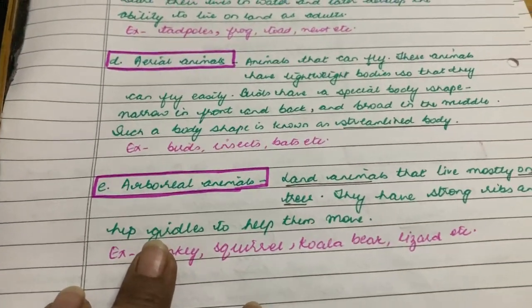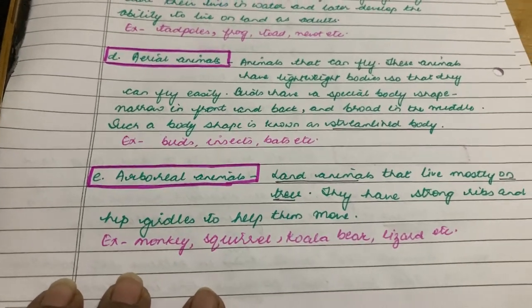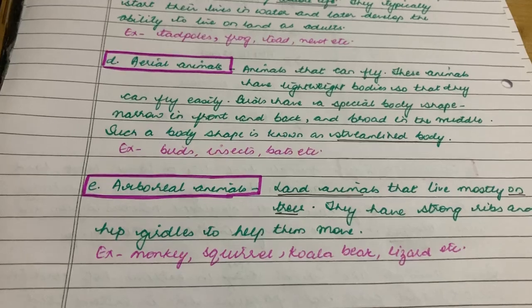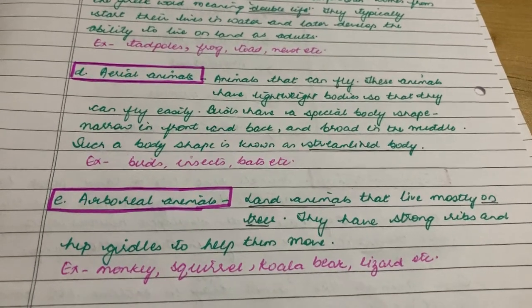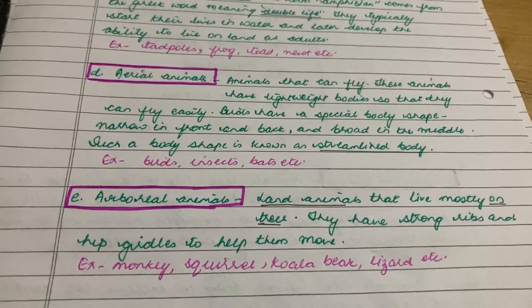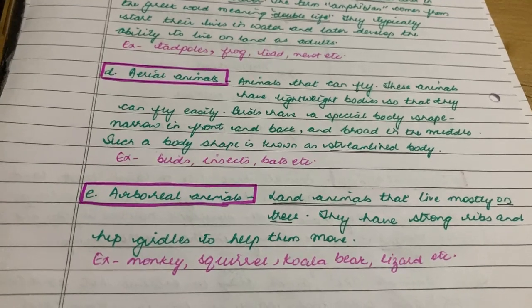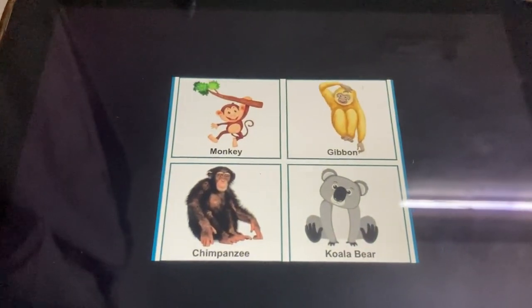Then lastly, based on adaptation to habitat, we had covered arboreal animals. And what are arboreal animals? So these are land animals, but what is different? They live mostly on trees, and they have strong ribs and hip girdles to help them move. Examples are monkey, squirrel, koala bear, lizard, etc. And here are the examples: monkey, gibbon, chimpanzee, koala bear.